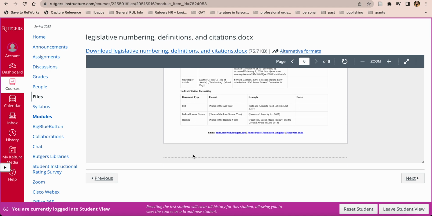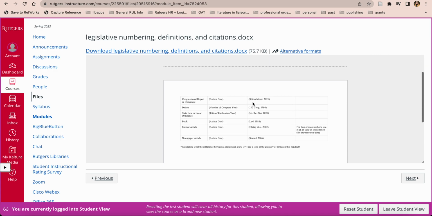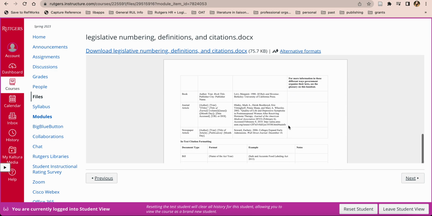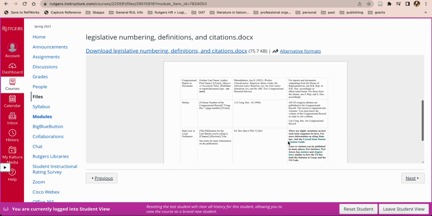Then you have in-text citation formatting. So this is when you actually cite in your paper, in parentheses, what that looks like. Using the same examples, we've got examples for in-text citations, we've got the format, and we have our notes.